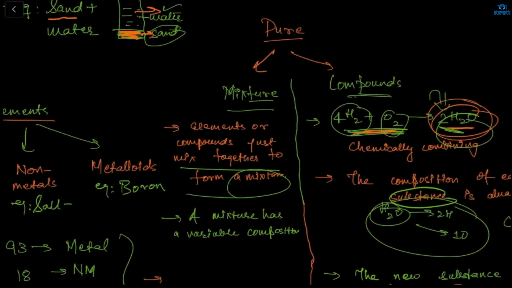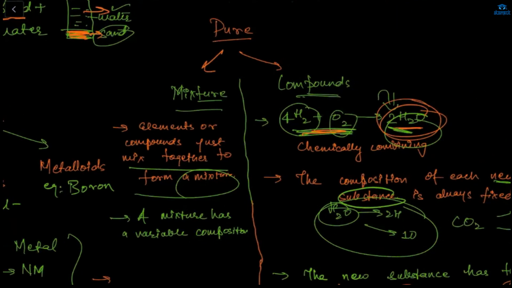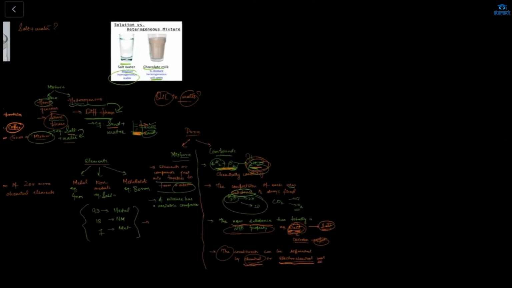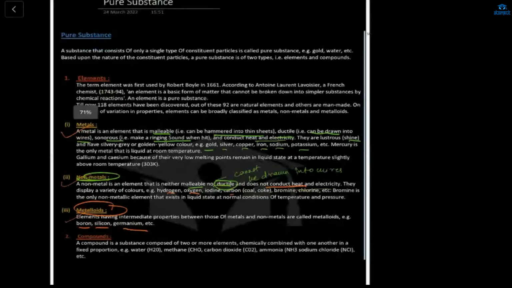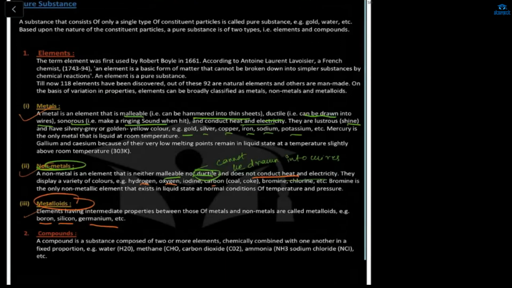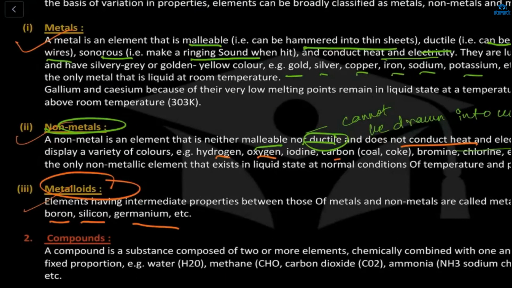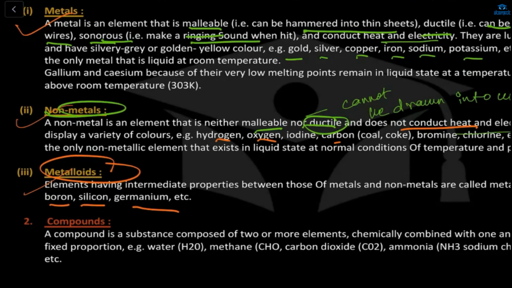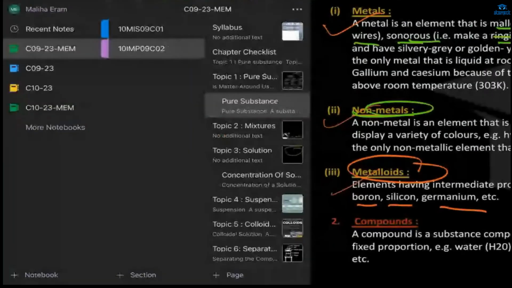And what next? Here the pure, the mixture and the compounds. And here the same thing. The elements are divided into three subparts: metals, non-metals, metalloids. Metals are malleable, sonorous, and ductile. Here, neither malleable nor ductile. Metalloids are a combination of two parts. It's a combination of metals and non-metals.